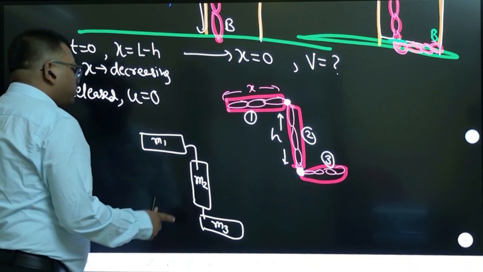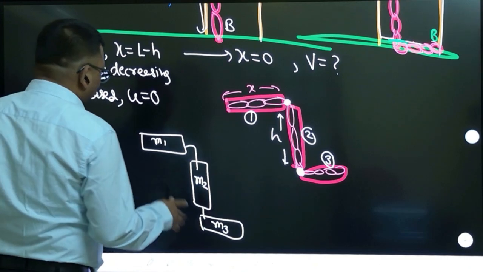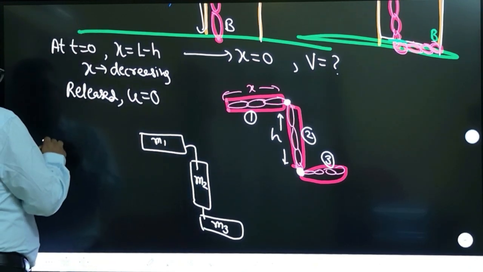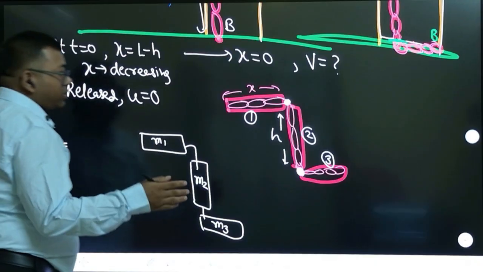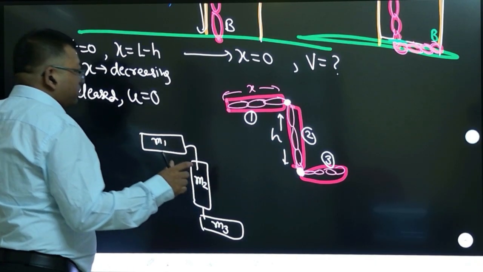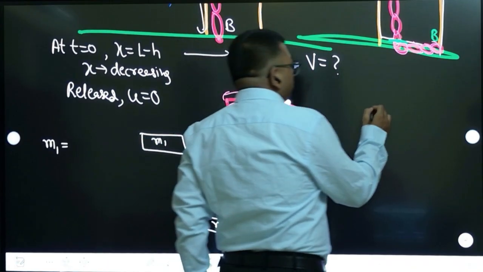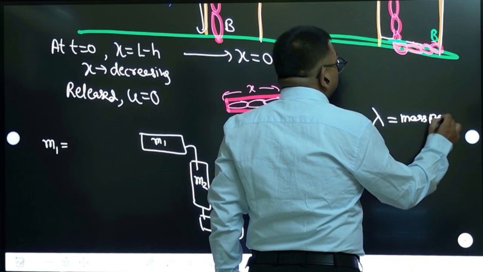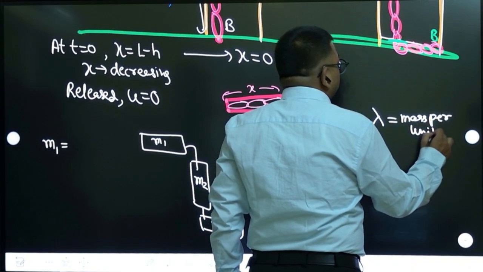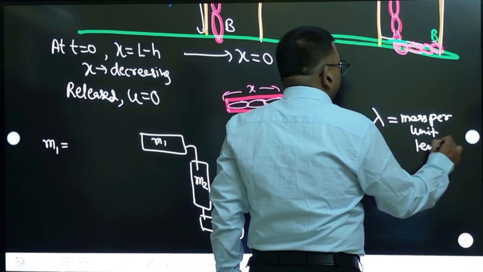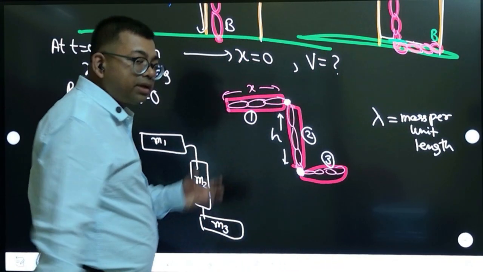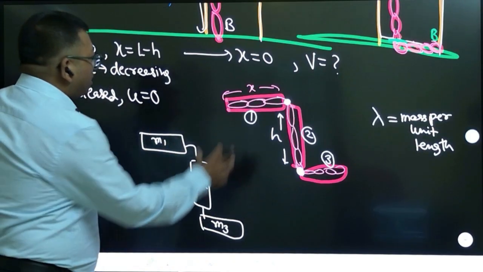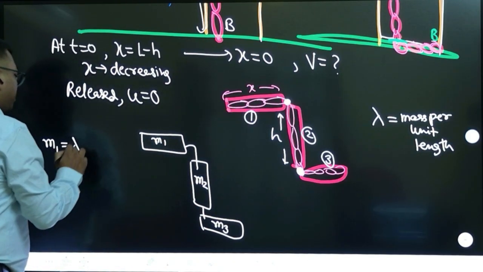Now first of all you should know the masses of each part. First part mass will be how much, because mass is proportional to length. So lambda is called linear mass density. First of all you should know what is lambda. Lambda is called mass per unit length. So unit length has mass lambda, so x length will have mass lambda into x.